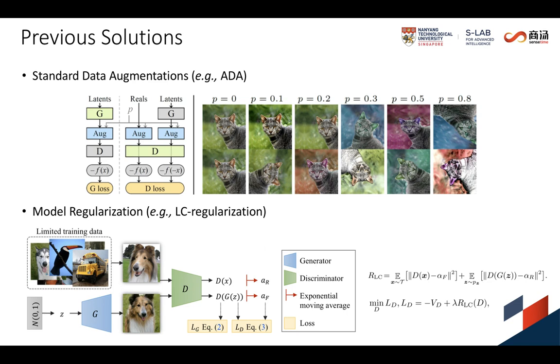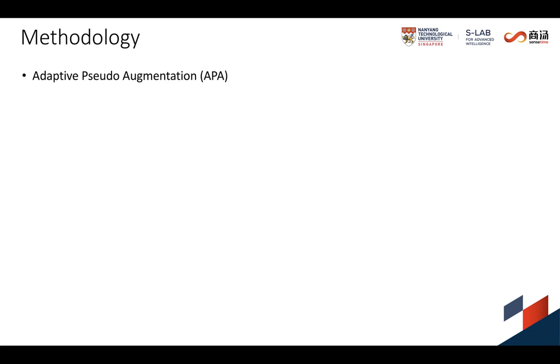Addressing the discriminator overfitting is still an open problem. We thus provide an alternative way from a different perspective, which is also complementary to standard data augmentations for gaining a further performance boost. We propose a simple yet effective method called Adaptive Pseudo Augmentation (APA).